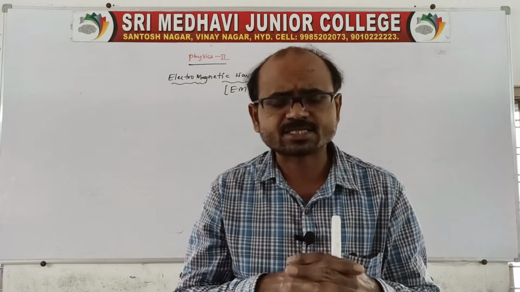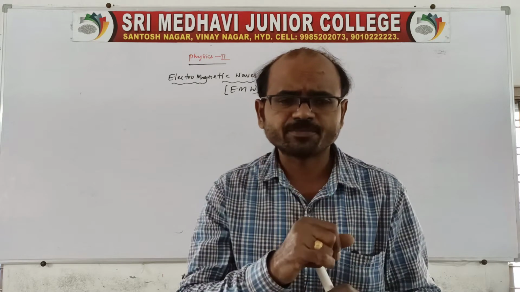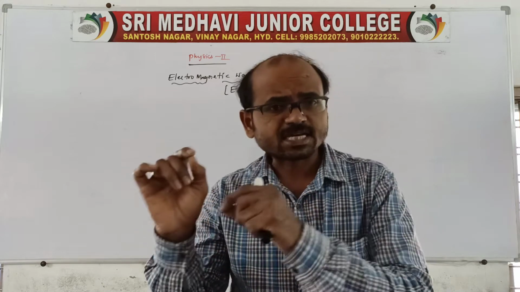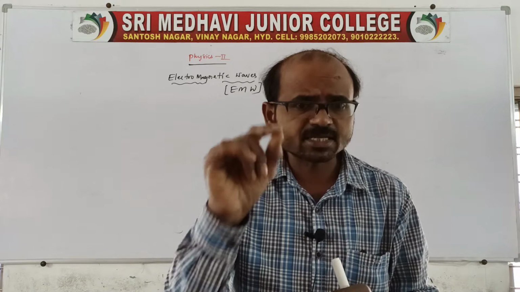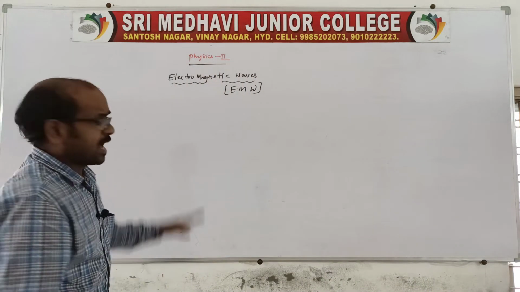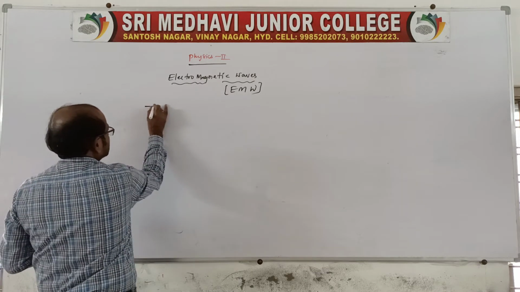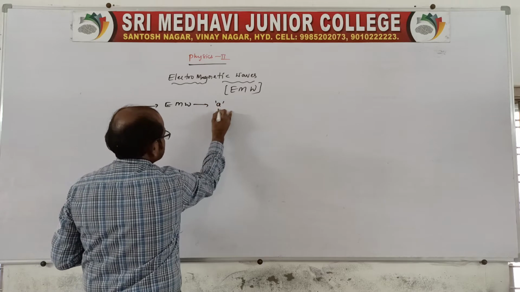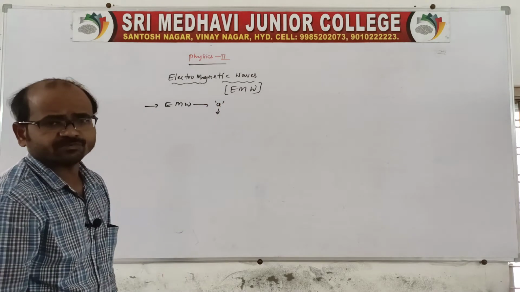If a charge is at rest, it can create only a field. Which field? Electric field. There will be no magnetic field. When a charge is accelerated, it produces both electric and magnetic fields, and those electromagnetic waves are nothing but what we call EMW. So when a charge is accelerated, it can create an electromagnetic wave.